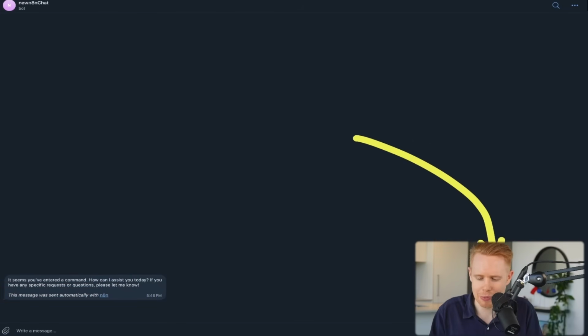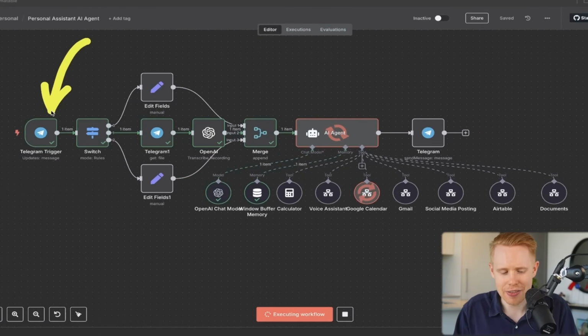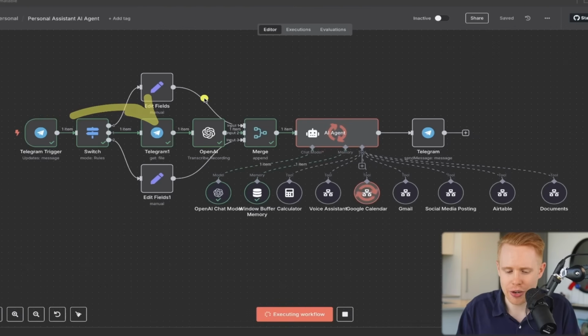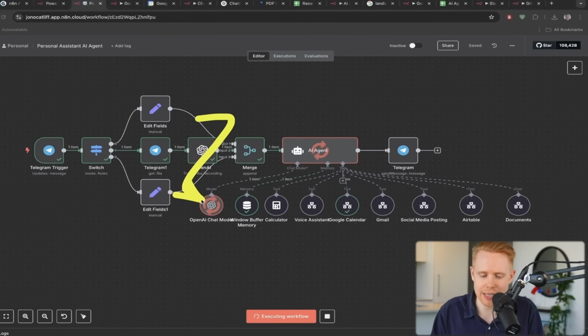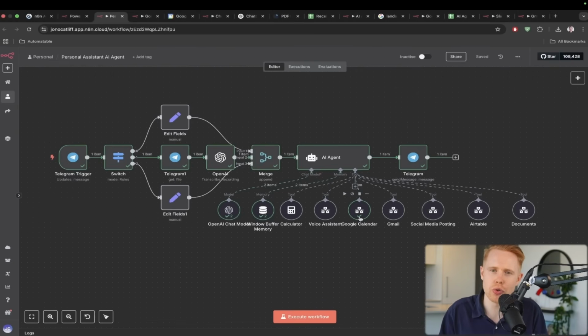And so I've gone ahead, and I think my face is unfortunately blocking this, but I've gone ahead and I've delivered that audio message. I transcribed that audio message, and essentially what's going on here is this brain over here, or AI agent, is going to work for me, and it's going to essentially book a calendar event for me.